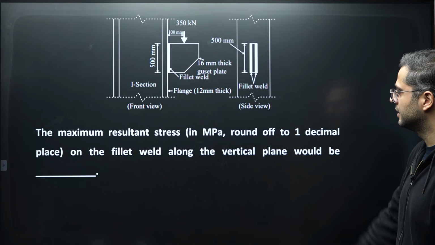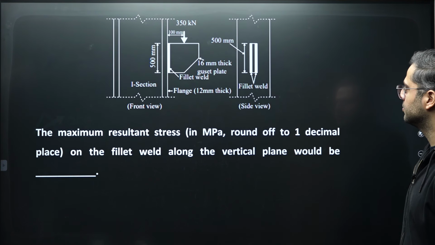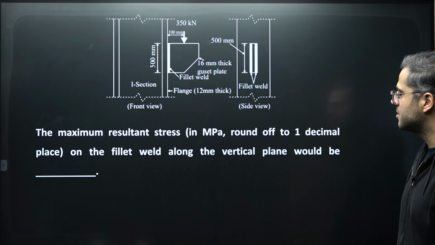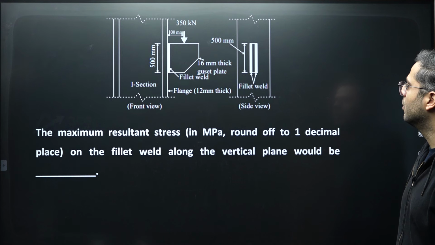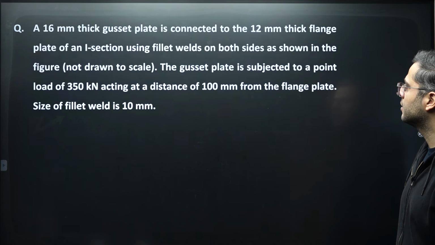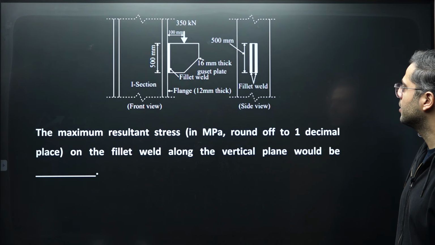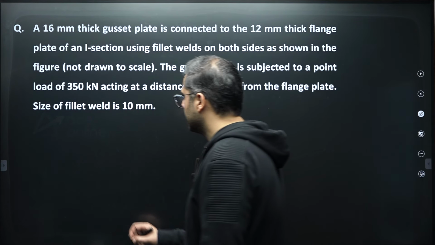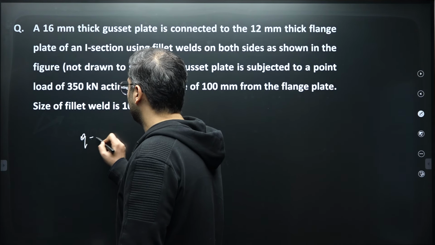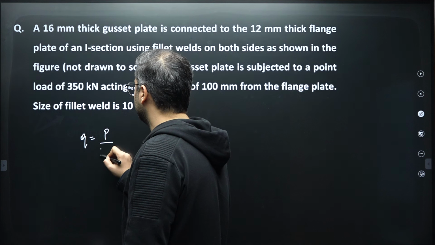You need to find out the maximum resultant force which is acting in the fillet in the vertical direction. So here you can find out how much will be the direct shear stress, and how much will be your bending stress, right? So direct stress Q will be nothing but the load divided by the weld area.